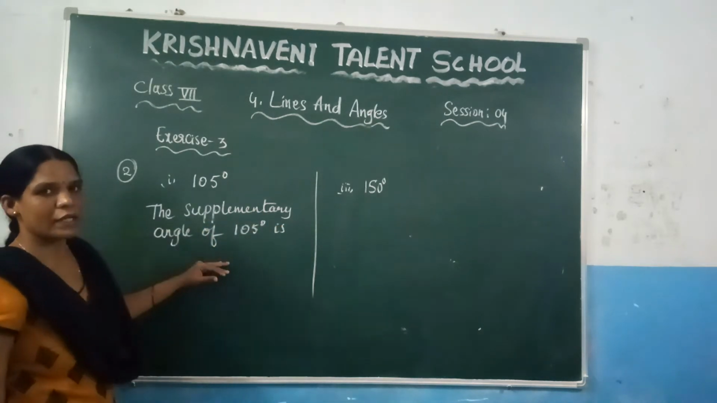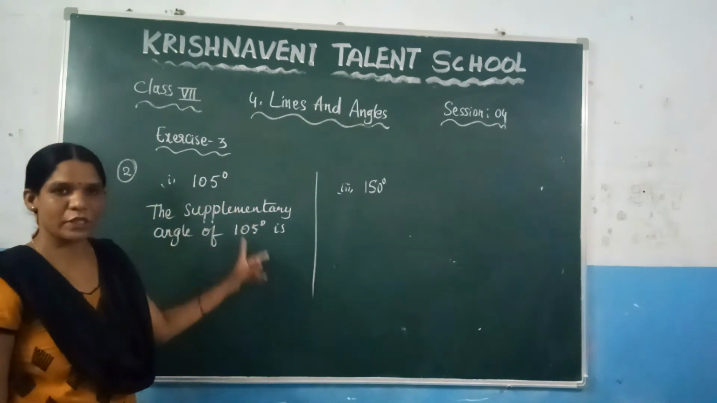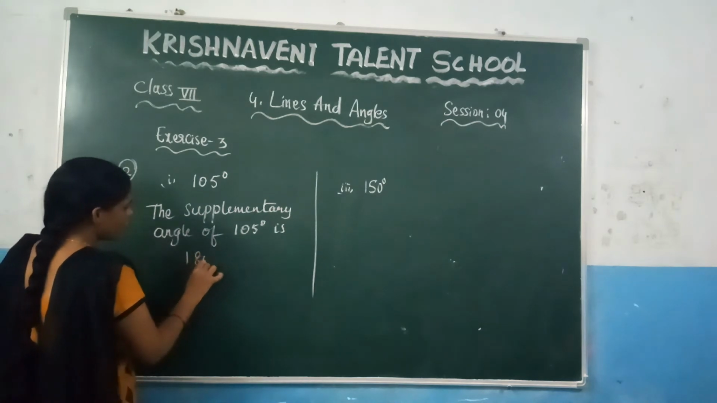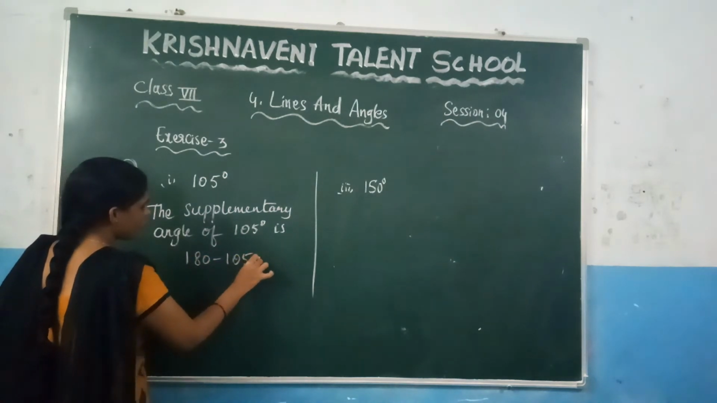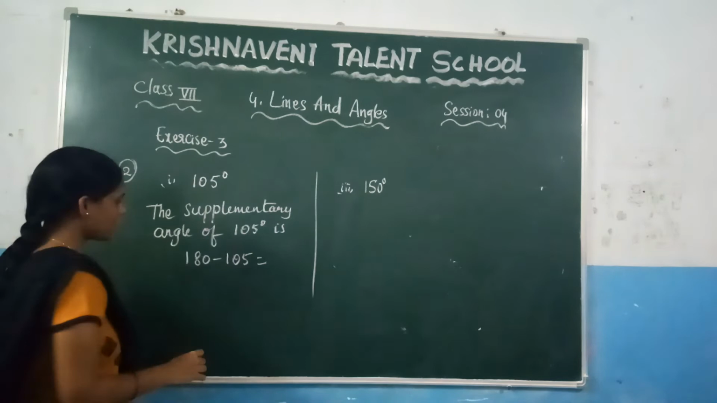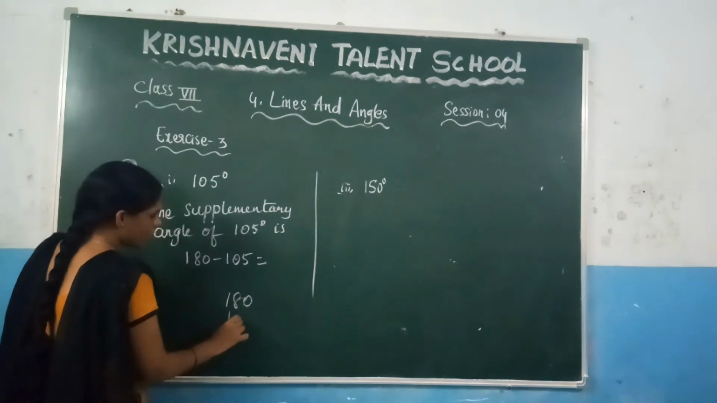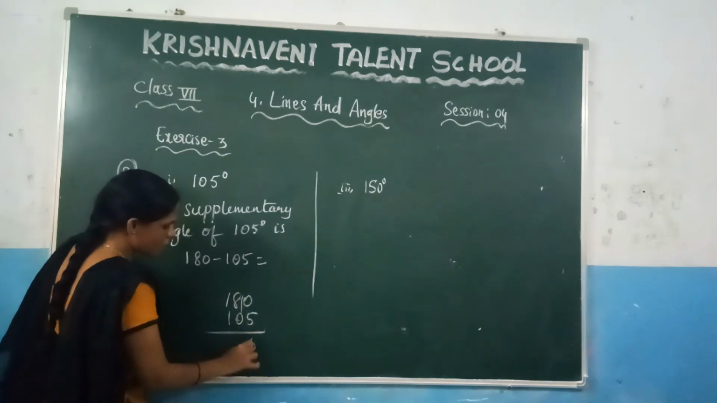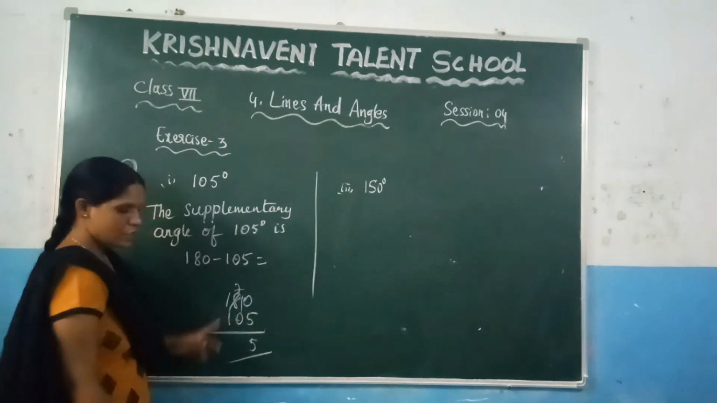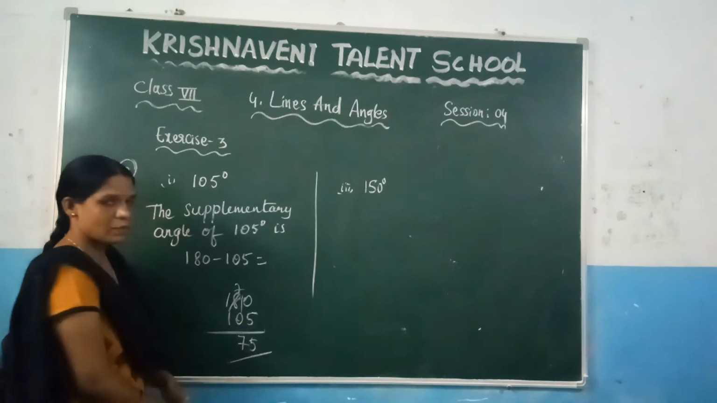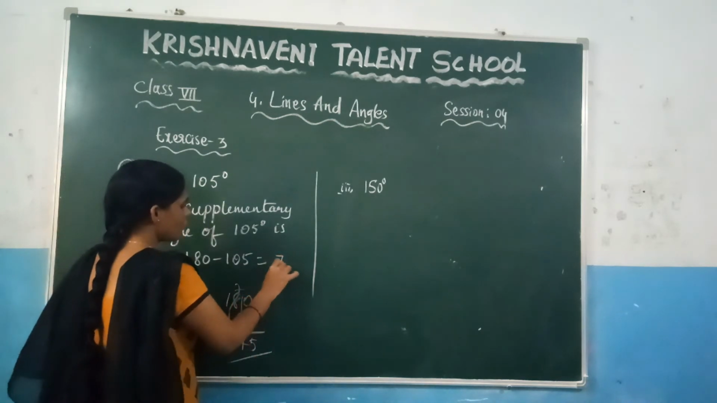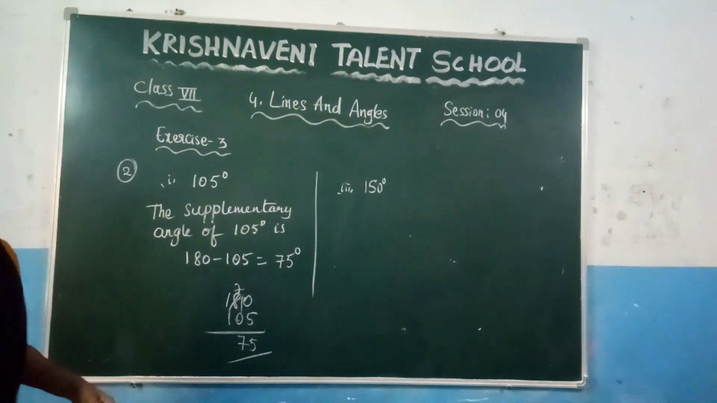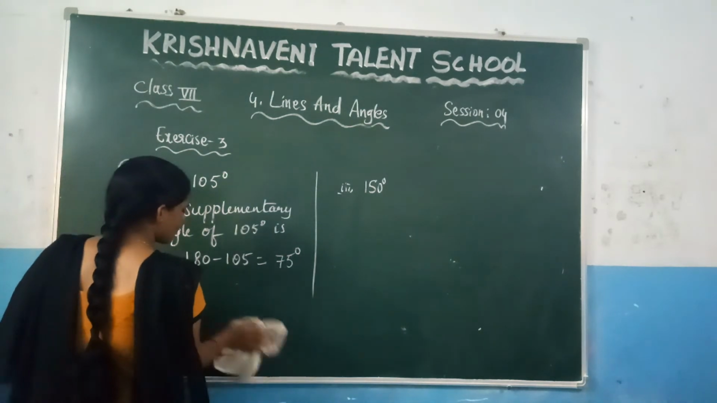the supplementary angle of 105 degrees is nothing but you need to subtract it from 180. So you will get 180 minus 105. So subtract it. What will you get here? 10 minus 5 is 5. Here you will get 7, 7 minus 0 is 7. So what are you getting here? 75 degrees. So the supplementary angle of 105 is nothing but 75.